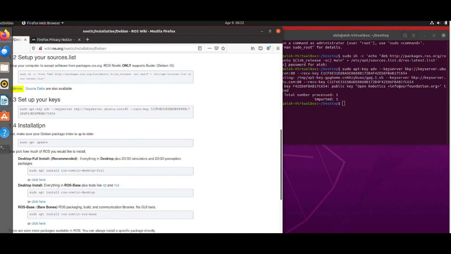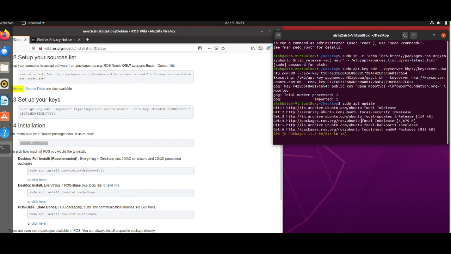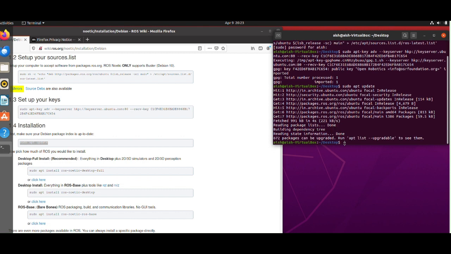And now I have to update my system with the sudo apt update command. Pasting. This will take a little time, not much. Okay, yeah, now it's done.